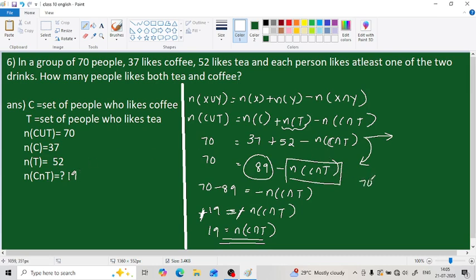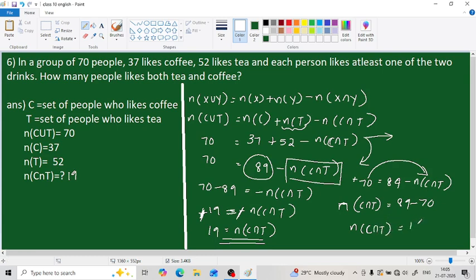From here onwards we can do it in another way also. How is it? 89 minus n of C intersection T. First we write 89. Now we are going to move minus n of C intersection T to this side, then negative will become positive. So n of C intersection T equals 89, and we are moving this 70 to this side. Here it is positive 70, so when it comes to this side, it will become negative 70. So n of C intersection T equals 19. In both ways we get the answer as 19.